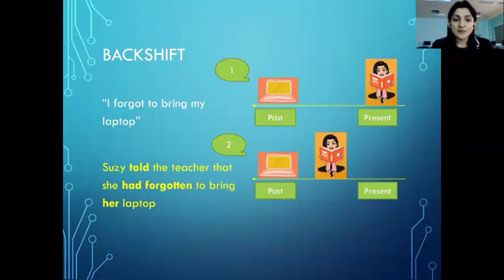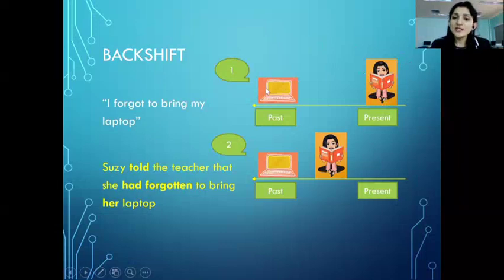I forgot to bring my laptop. Direct speech. I just said this. I forgot to bring my laptop. Did you realize forgot is past tense? Well, when I said this sentence, I said this sentence in the past. Okay. Look at scenario 1. The person sitting at present is talking about laptop in the past. I forgot it in the past.